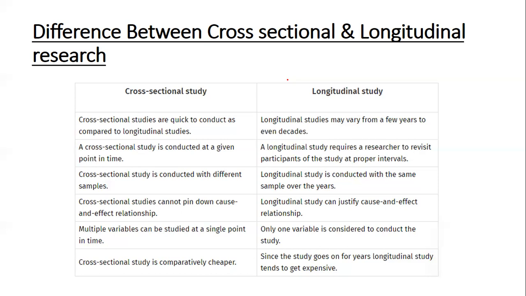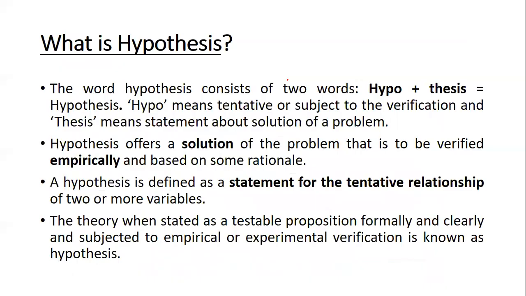As I said, it has a variety of samples, means different samples are collected. Whereas in longitudinal, only one variable will be considered because of the same sample over the years. Cross-sectional is comparatively cheaper in its overall conduct, but longitudinal, yes, it gets expensive.